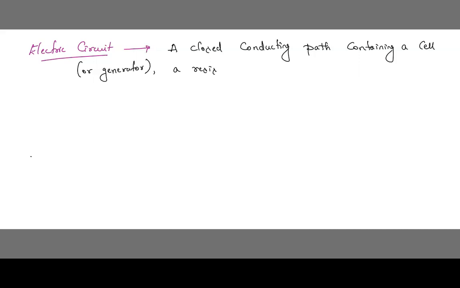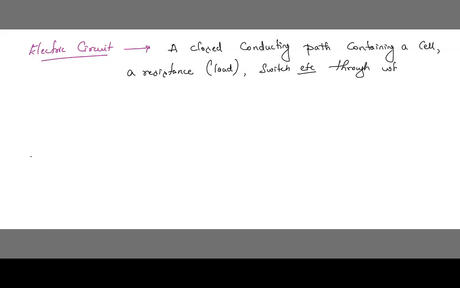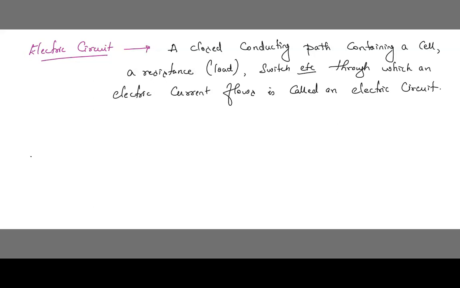Don't take down the word generator, it may cause confusion. A closed conducting path containing a cell, a resistance, that's nothing but load, a switch, etc., through which an electric current flows is called an electric circuit.